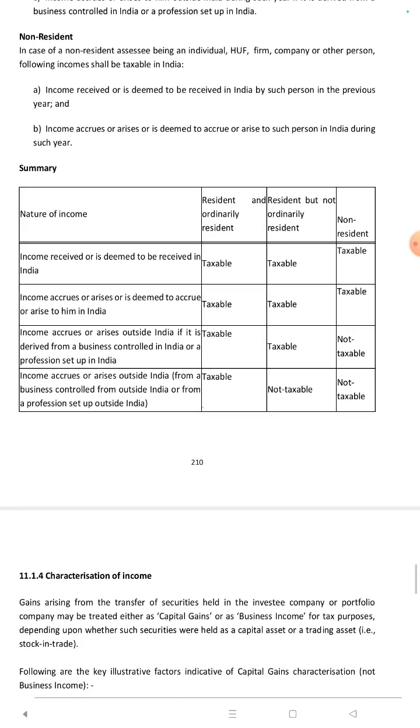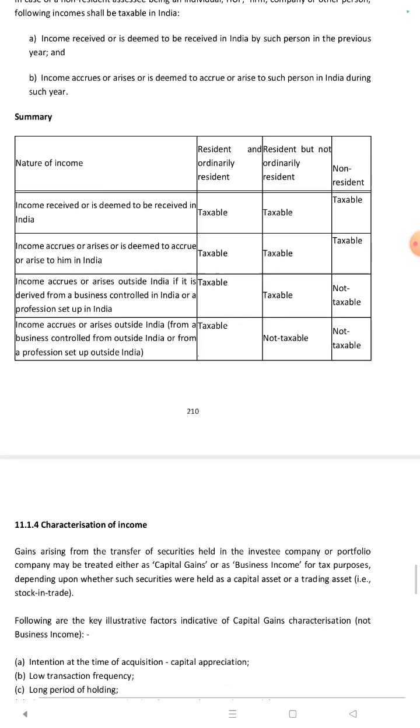Non-resident. In case of a non-resident, being an individual, HUF, firm, company or other person, the following income shall be taxable in India.